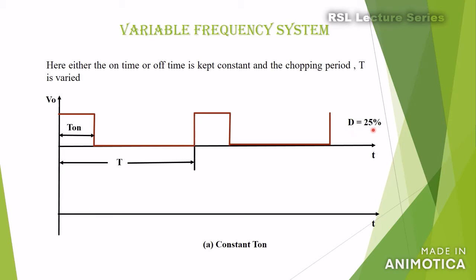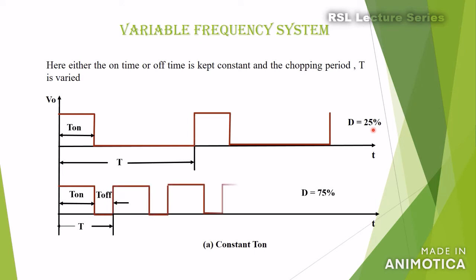And in the second case, the on time is maintained constant, whereas the off time is varied. Now the on time will be equal to 75% of the total time, and hence D is equal to 75%. So this is constant on time.